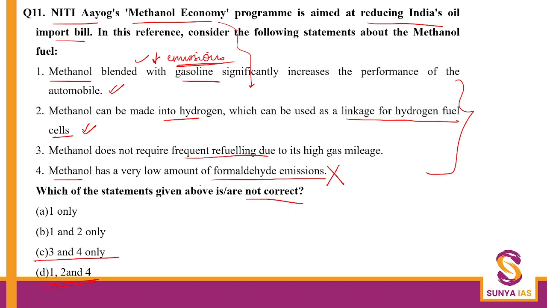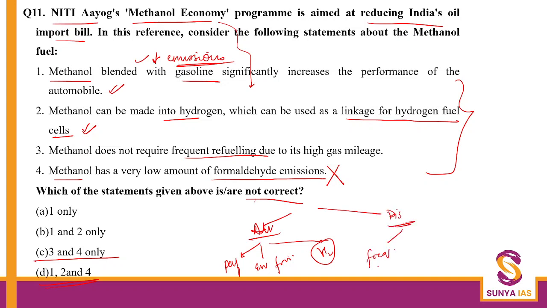So two things we have understood here. Number one, in advantages, it improves the performance of the vehicle, it is environment friendly, and it can be made into hydrogen, which overall helps. However, there are some disadvantages: there is frequent refueling, because of low mileage, not high mileage, and it has high amounts of formaldehyde emissions. So this is the technical part of the methanol economy.